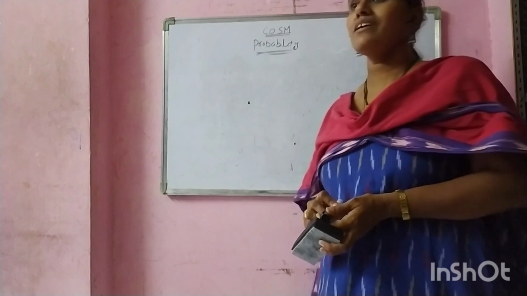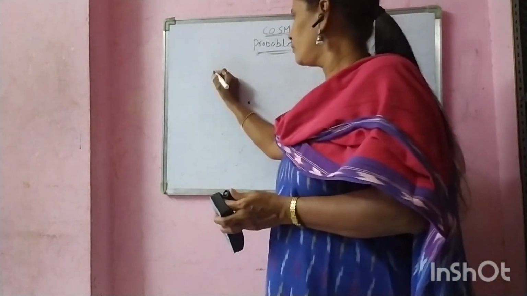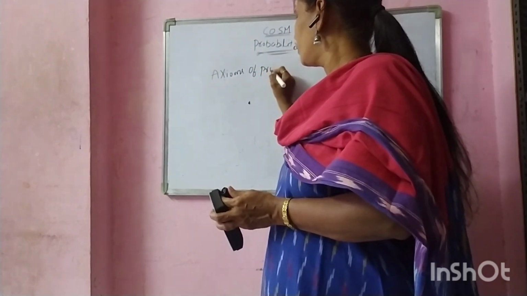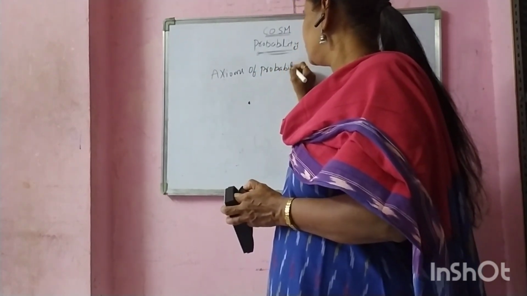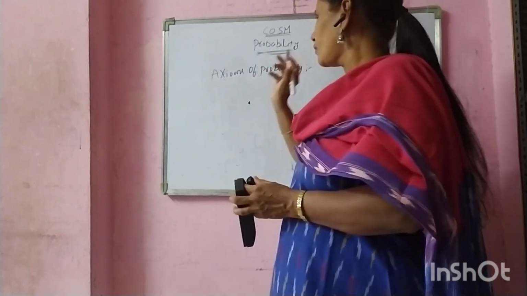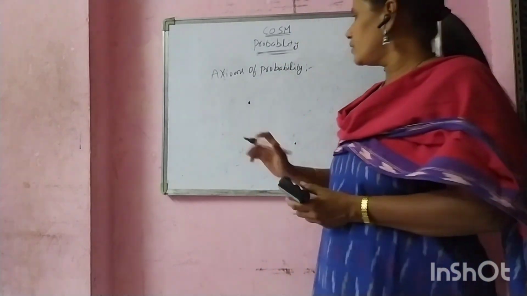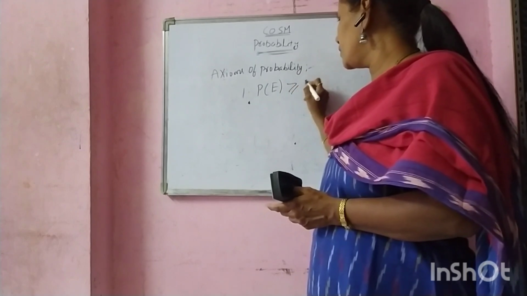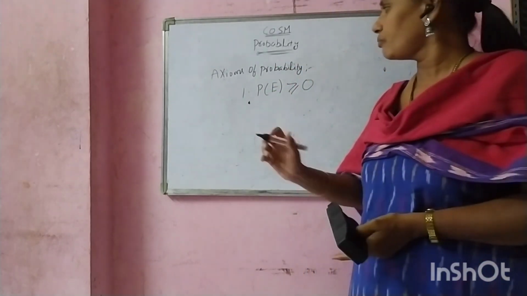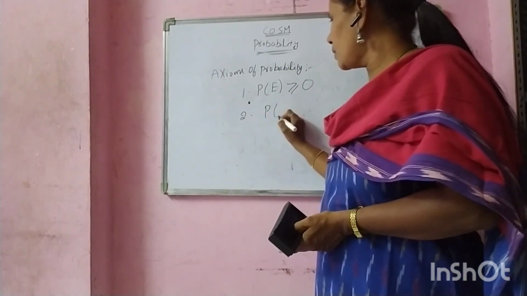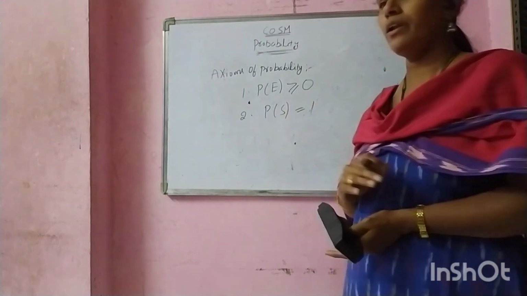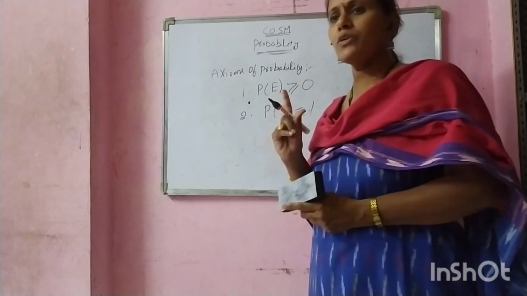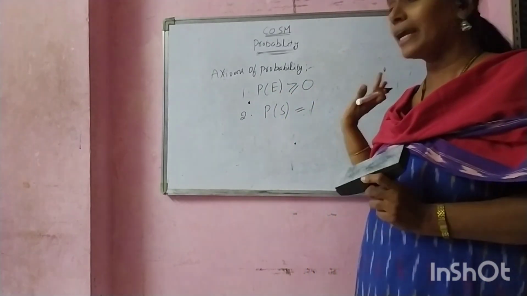Next we can see the axioms of probability. The first property: when E is any random experiment, the probability should never be negative. The second property is P of S equal to 1. The total probability is always 1. P plus Q equal to 1. P is never negative.